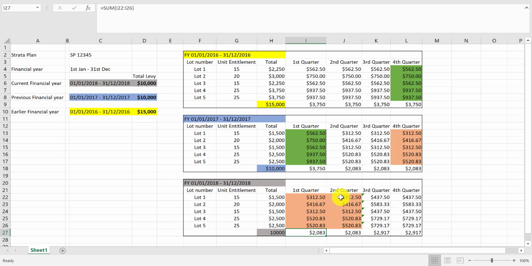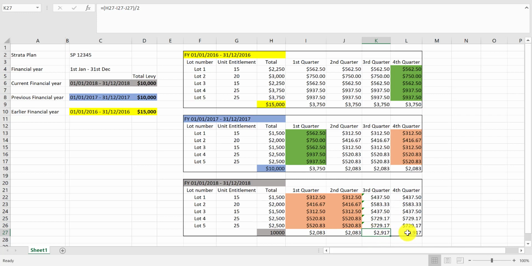Now, the AGM is convened in between the second quarter and third quarter. The third quarter and the fourth quarter levy will be determined so that the entire levy amount for the year will be $10,000. How is it calculated? $10,000 minus this number, and divided by 2, as we have 2 quarters left.